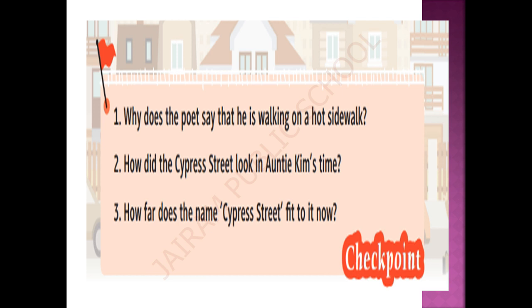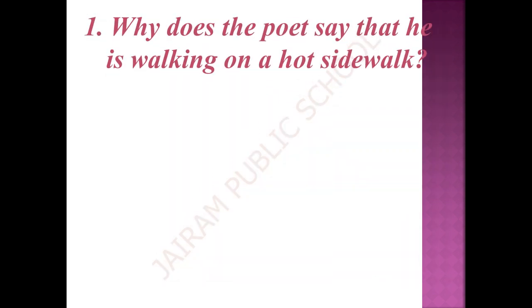Third, how far does the name Cypress Street fit it now? These are the checkpoint questions, and now we are going to answer them.